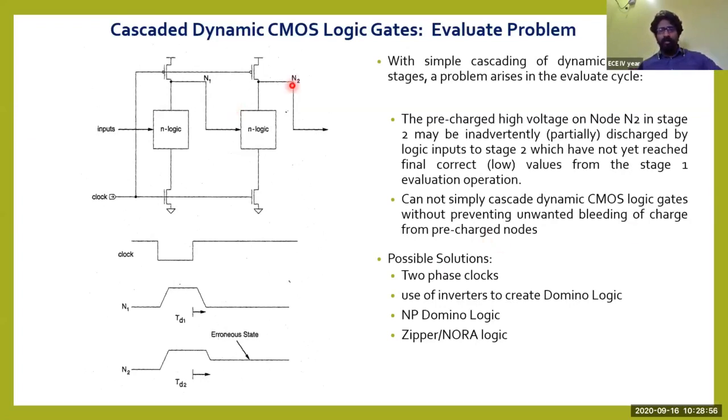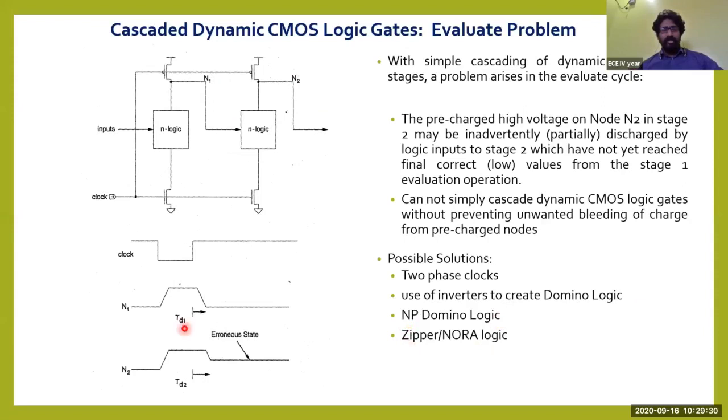Here, N1 and N2 are the pre-charge nodes. Why? Because whenever the clock equals 0, both nodes N1 and N2 will be pre-charged, which means the capacitors of N1 and N2 will be fully charged. In order to overcome this particular problem, there are some techniques you are supposed to see. The first one is called a two-phase clock. The second is using inverters to create domino logic. NP logic is one kind of method. Another is NORA logic, or zipper logic.